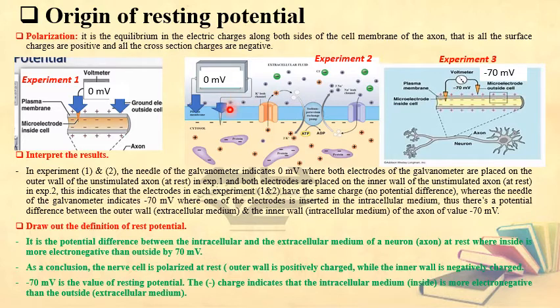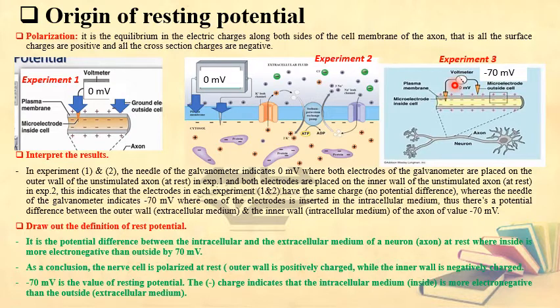For that reason, there is no potential difference between the surface charges, nor between the cross-section charges or the inner charges along the axis. Now I'm going to ask you a question. Do you think there is a difference in charges between outside and inside? Yes, and that's clear. In the first experiment, all the surface charges are positive, and all the inside charges are what? Negative. Now let's move to experiment 3.